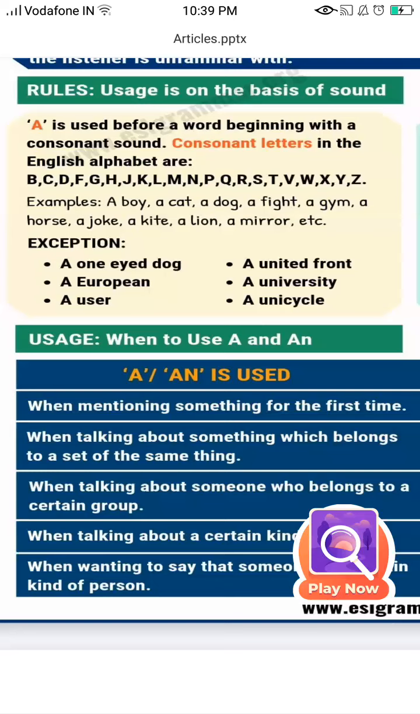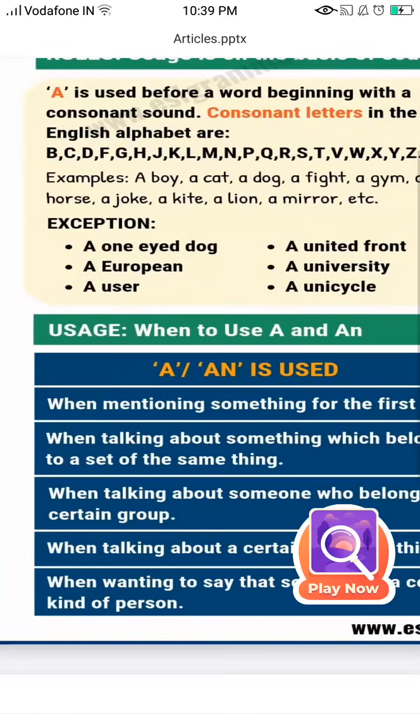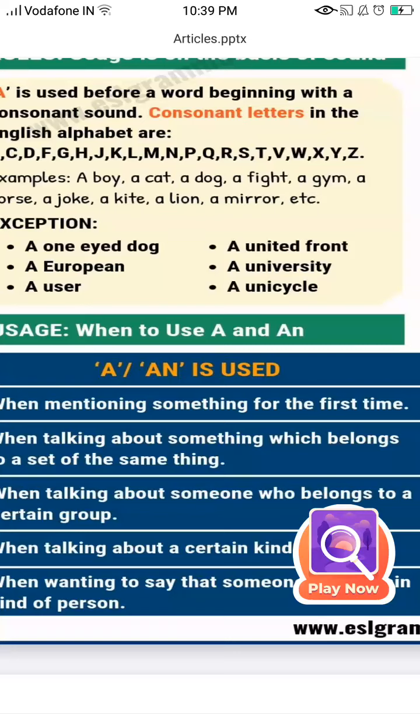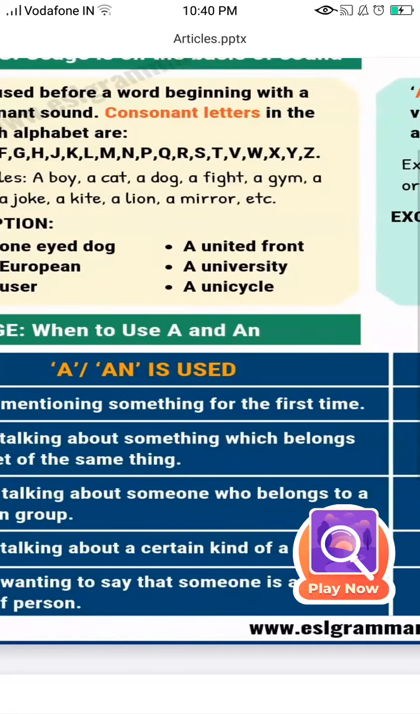Example: a boy, a cat, a dog, a fight, a gym, a horse, a joke, a kite, a lion, a mirror. Now exceptions here, because we go by the sound: a one-eyed dog, a European, a user, a united front, a university, a unicycle. Here we don't go by the alphabet U and put an, but we go by the sound. University, that is YU, that is the sound. Therefore it will be a university. Now there are examples of when to use a and an. Let's see them.